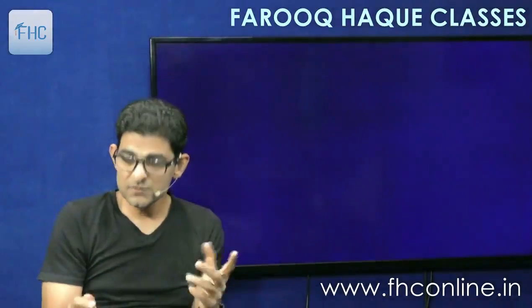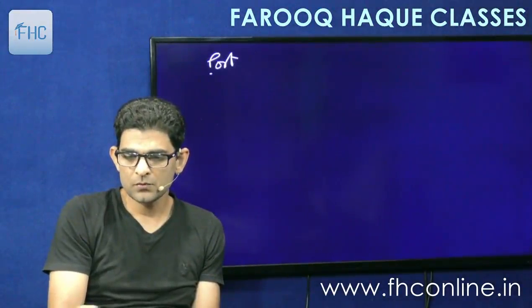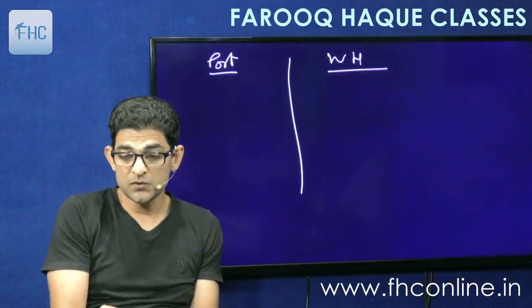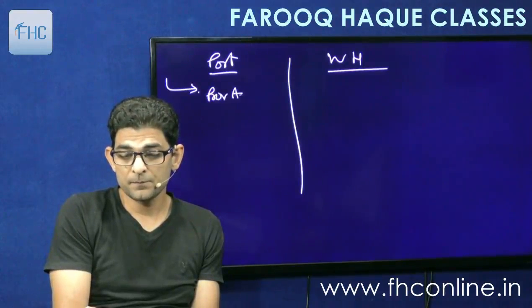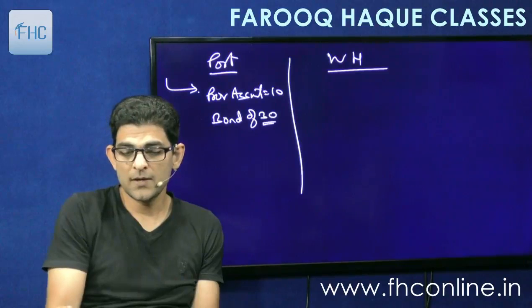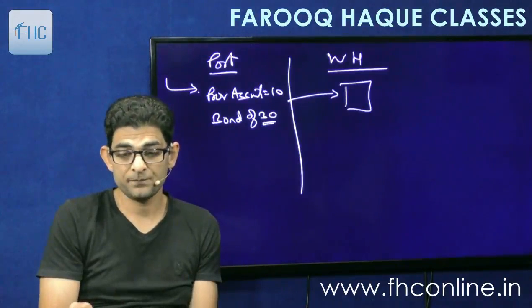Let me explain, because some students don't understand this point. This is the port, this is the warehouse. Okay. So when goods came here, first there was a provisional assessment of 10, so we filed a bond of 30. Okay, and the goods went to warehouse. So goods are lying in the warehouse.